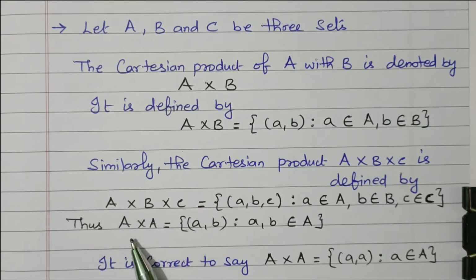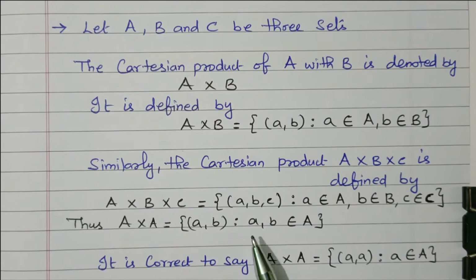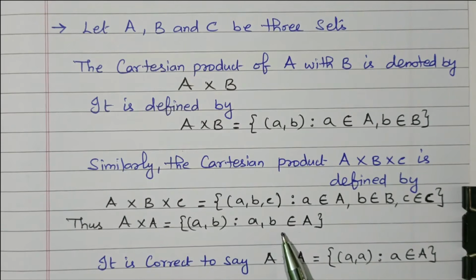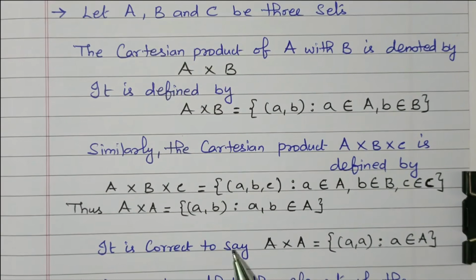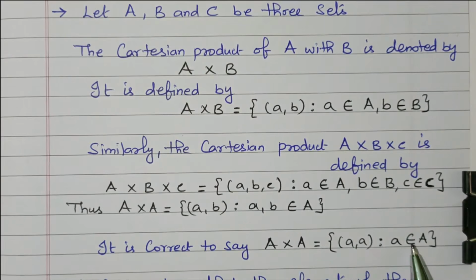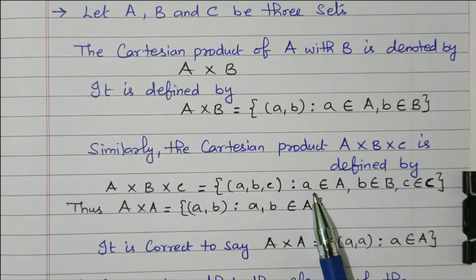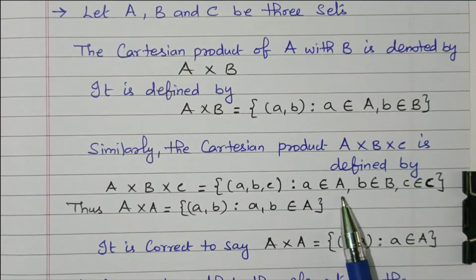So A cross A is the set of (a, b) such that a, b belong to A, right? The correct way to say it is A cross A equal to the set of (a, a) such that a belongs to A. So initially we have two sets A cross B, then three sets A cross B cross C. Small a refers to an element, capital A refers to a set.